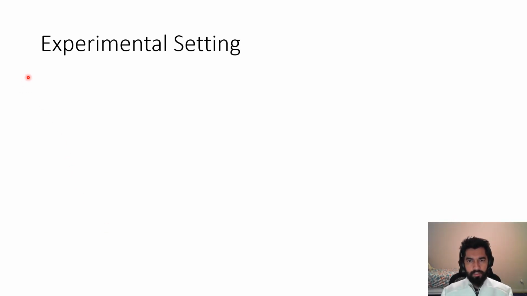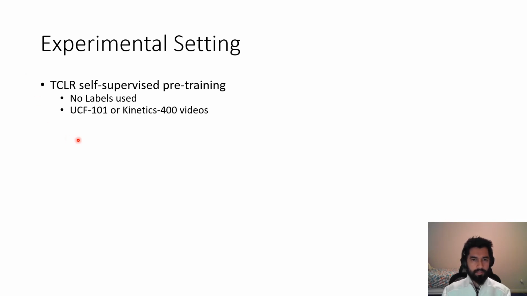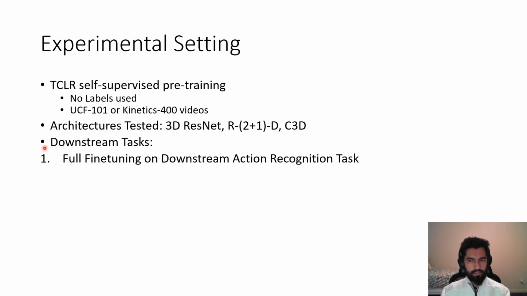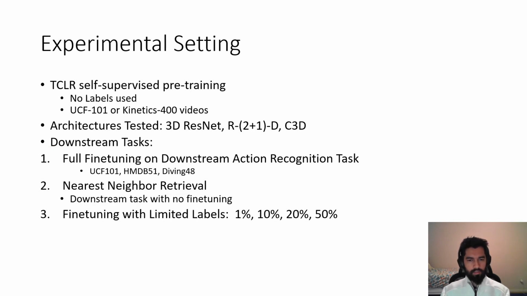Let's move to the experimental setting. For TCLR self-supervised pre-training, we do it on either UCF101 or Kinetics-400 videos without using any labels. The architectures tested here are 3D ResNet, R(2+1)D and C3D. For downstream tasks, we are considering full fine-tuning for the action recognition task, nearest neighbor retrieval, fine-tuning with limited label data, and linear evaluation.